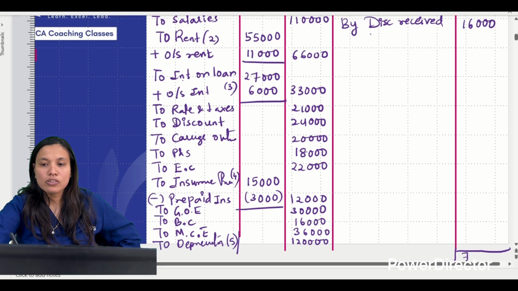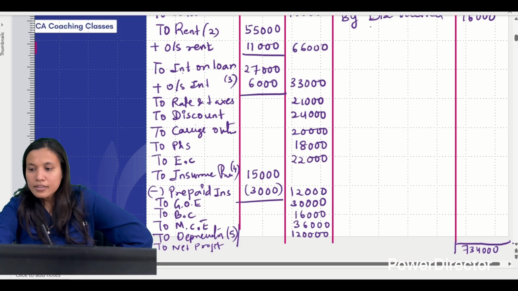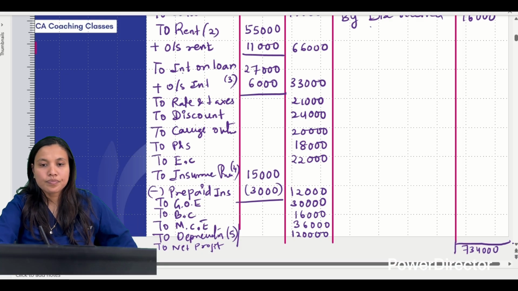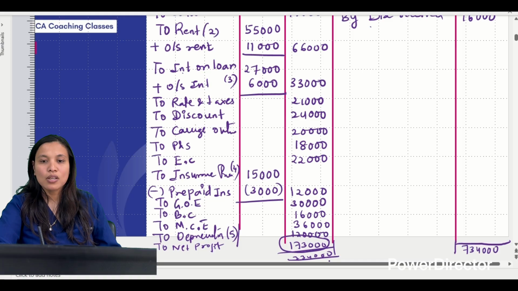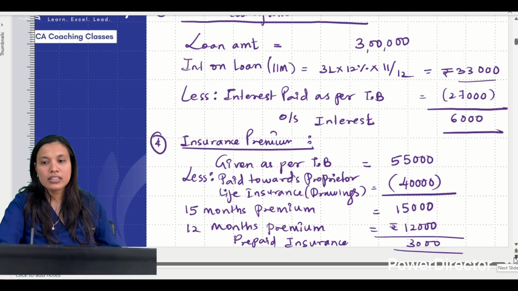Total is 7 lakh 34. Net profit, how much are we getting? According to us, we should get 1 lakh 73. Find out. 7 lakh 34,000. Okay. So net profit has come down to how much? 1 lakh 73,000.